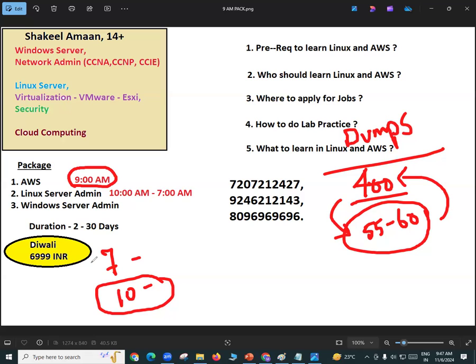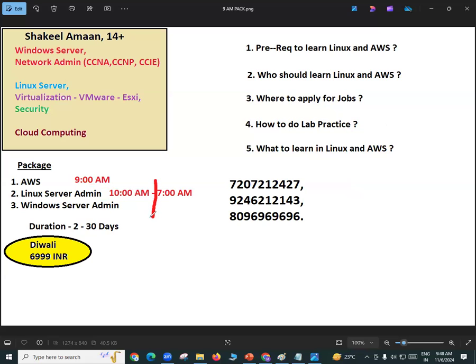Okay, fine. Like I said, we have two slots available now. We can start at 7 a.m. or 10 a.m. If I start at 10 a.m., then after a couple of weeks I'll start another Linux server batch at maybe 7 a.m. or 6 a.m. Then I would join that. Yes, we have to rotate everything, so we cannot fix it. AWS time is fixed for sure, but this is at 10 a.m. or 7 a.m. If it is not possible to come at 10 a.m., after a couple of weeks you can come at some other time, early morning, 6 a.m. or 7 a.m. Yeah, that would be fine. Thanks a lot.